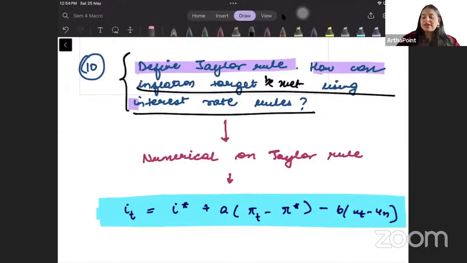So this is the question that is going to be on one. Interest rate rule को अच्छे से explain करना है. Taylor rule को अच्छे से explain करना है. And again, there can be a numerical which can be asked on Taylor rule.